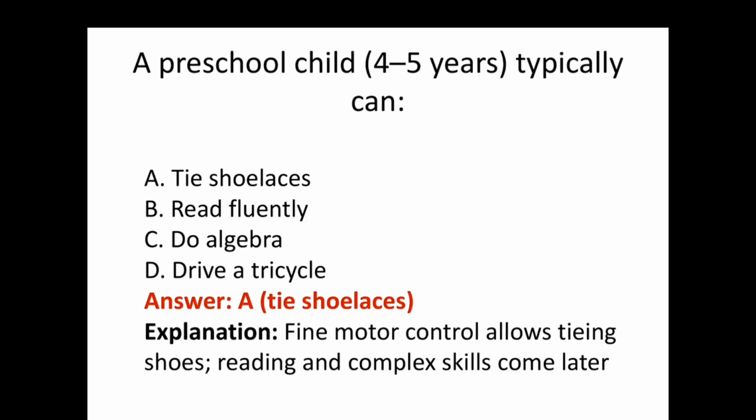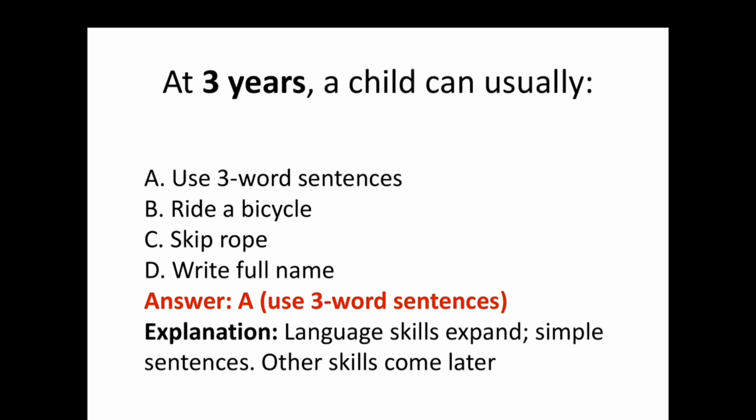Fine motor control allows tying shoes; reading and complex skills come later. Then at 3 years a child can usually, answer A, use 3-word sentences.